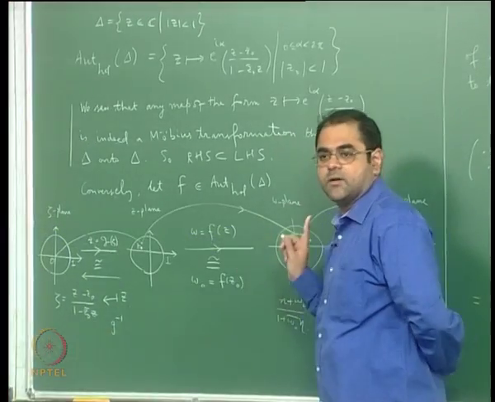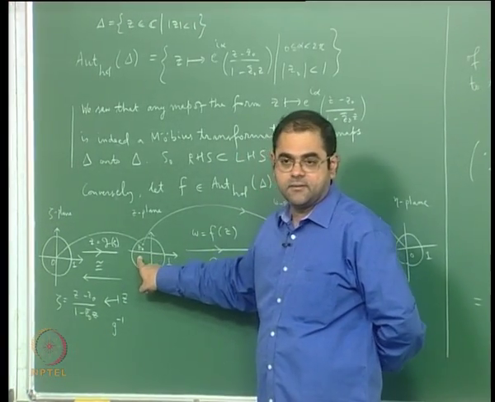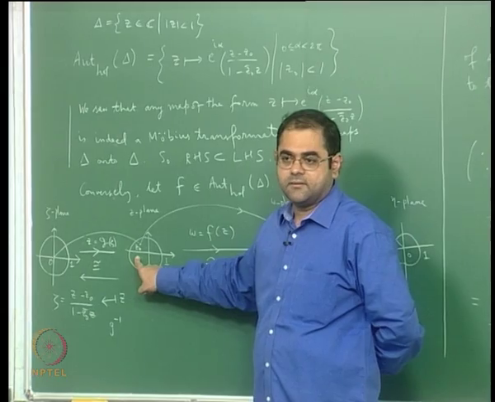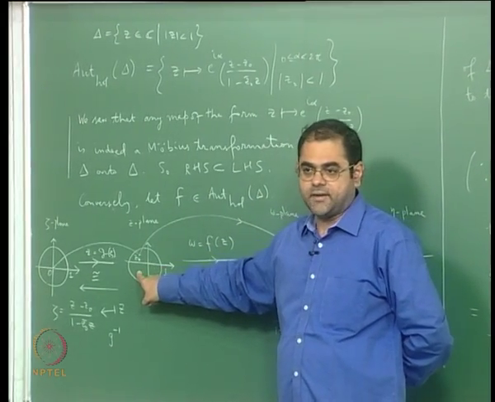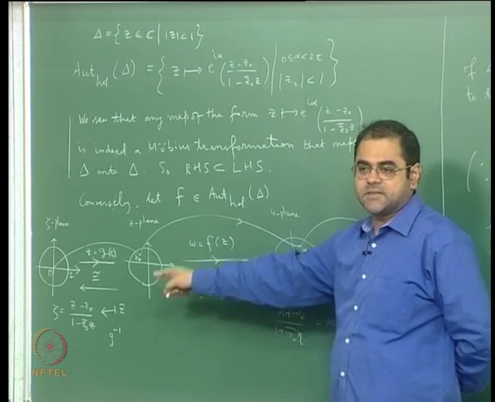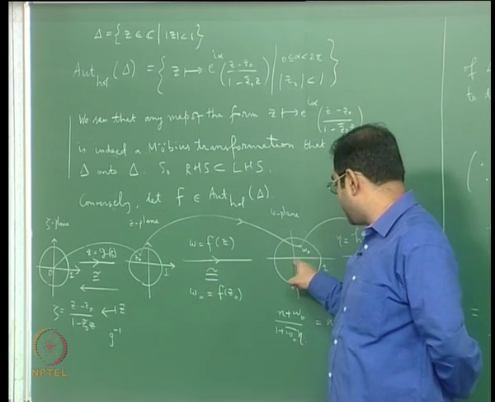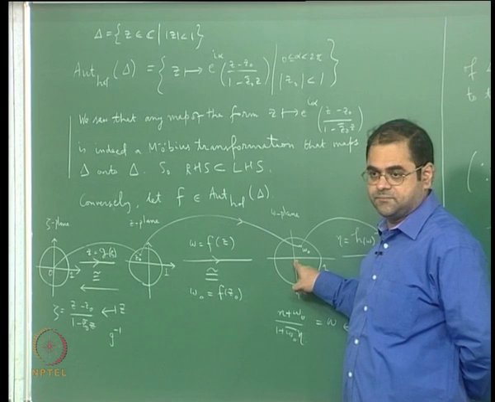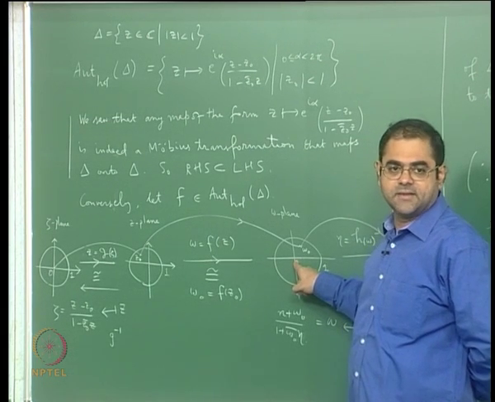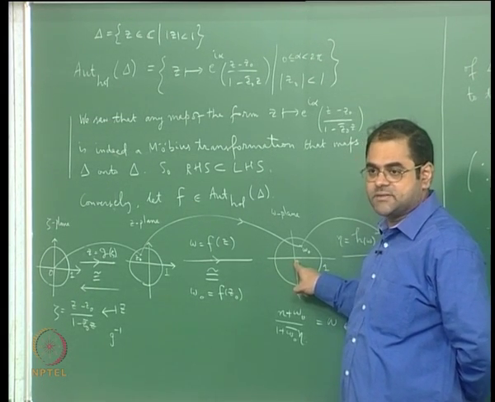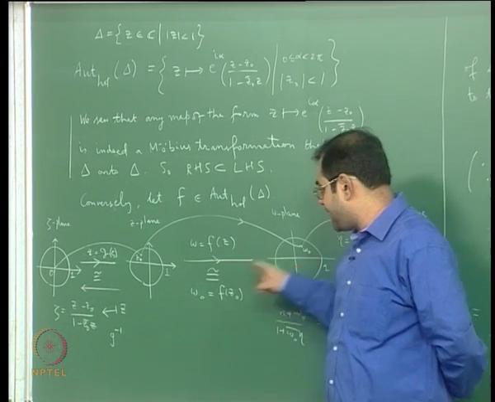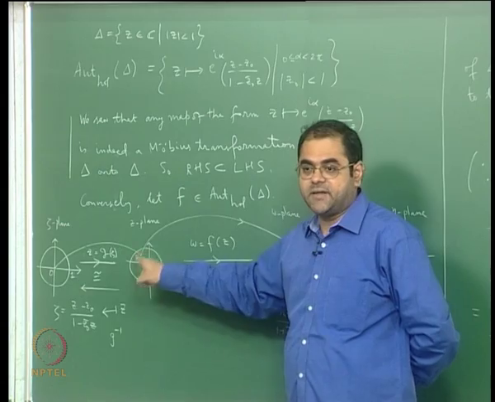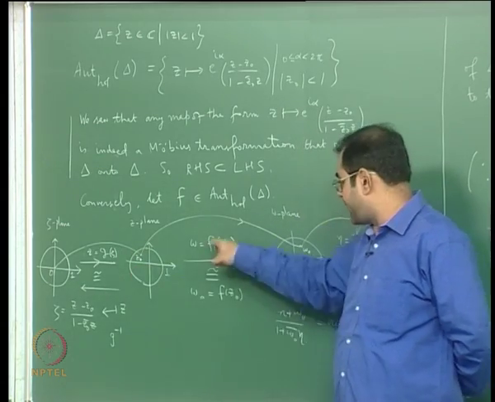In this whole calculation I have chosen some z naught in the unit disk, and I have taken W naught to be the image of z naught. But I can make special choices. For example, I can take W naught equal to 0 to make the calculation simple. W naught equal to 0 means I am taking the unique point z naught that goes to 0 under f.